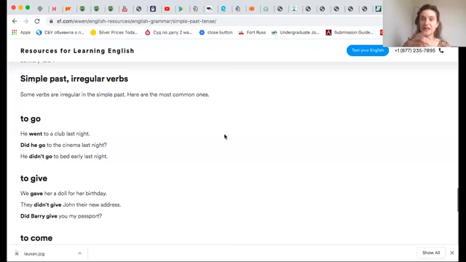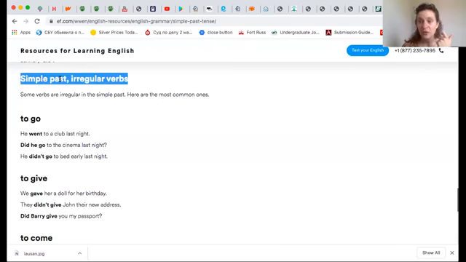Now, bad news. Not all verbs in the English language form simple past with the ending -ed, like we just saw. I walked, I talked, I played, unfortunately. And that's what makes this tense complicated, because there are a lot of so-called irregular verbs, which means that in simple past tense, they change, they have a different form. And you have to remember it, because you cannot guess.